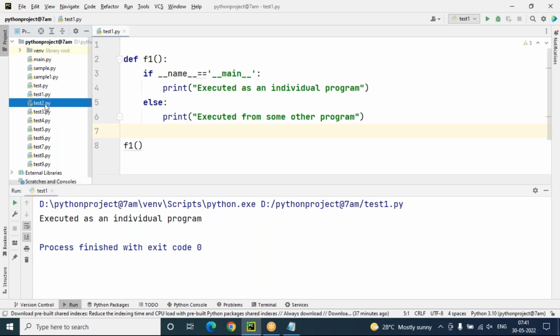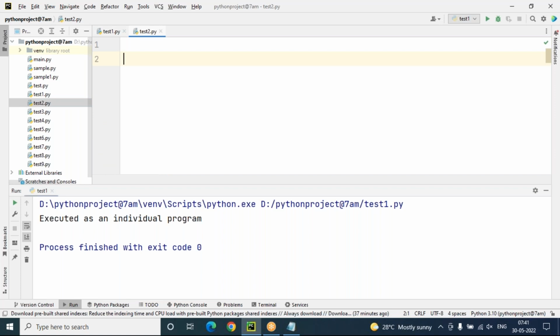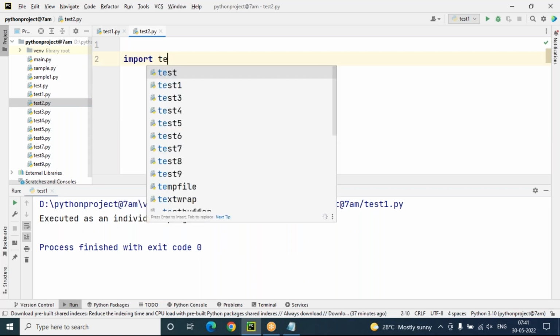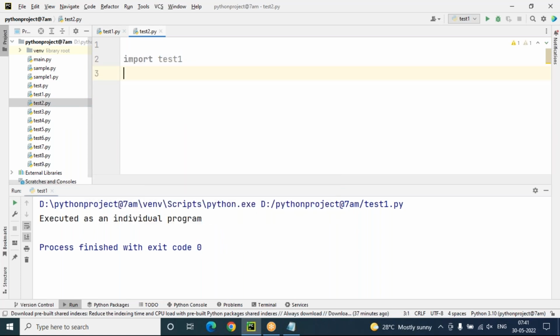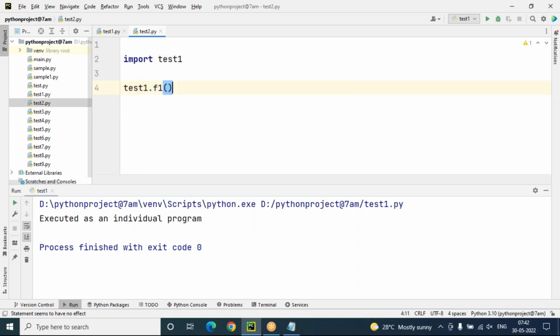Suppose let's go to test2.py. In this test2.py, I'm importing test1. Now I want to call the function named f1. I'm calling the f1 function. Now tell me, is this test2.py directly executed as an individual program, or is it depending on test1 also? Yes, it is depending on test1, obviously, because we are importing test1 and we are calling the f1 function of test1 only.